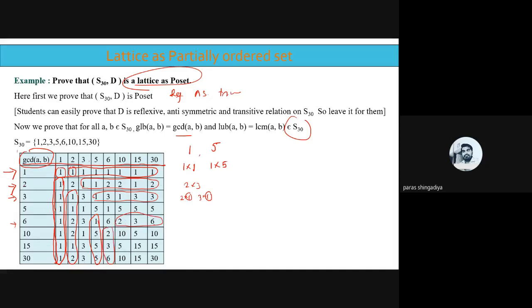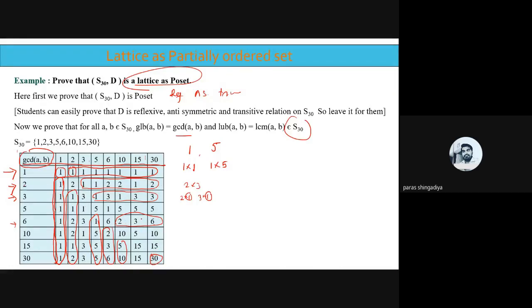2 3 6. And 10 with the remaining all. 10 with 10 answer is 10, 10 with 15 answer is 5, 10 with 30 answer is 10. Correct? And repeat the 10 5 10 in the column also. Clear? And 15 with 15 answer is 15, 15 with 30 answer is 15, and here it is 30 itself.